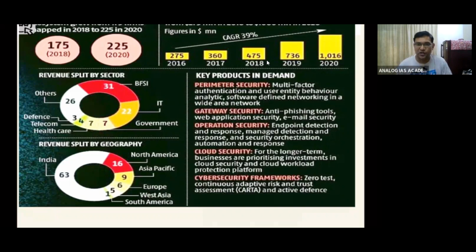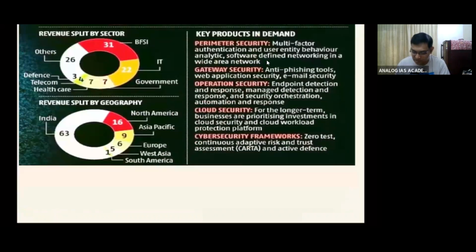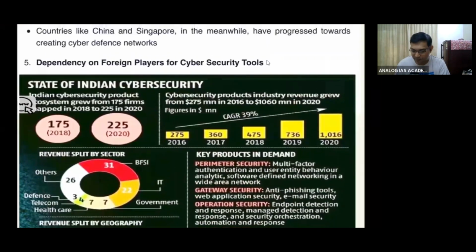You can introduce your answer this way: as the number of internet users and smart mobile users is growing, these are major concerns for India, and because of this India is highly vulnerable to cyber security threats. You can quote one example, that recently the Ladakh power grid was attacked by Chinese hackers. So you can quote this in the introduction part of your answer.